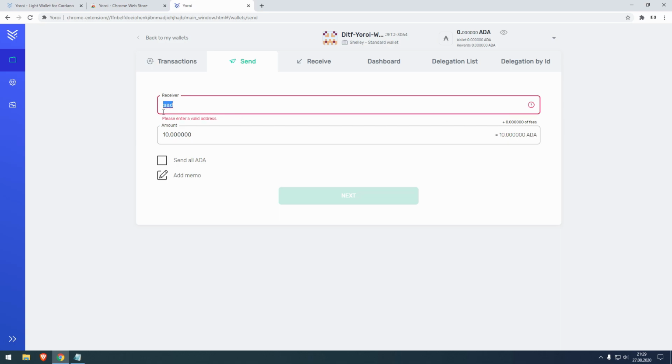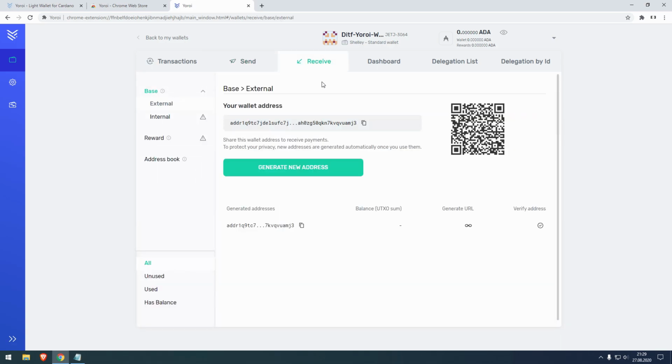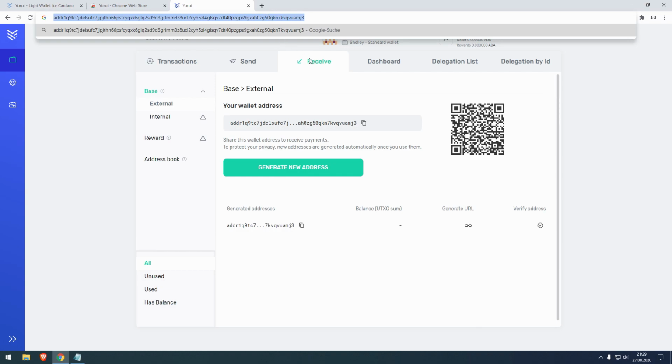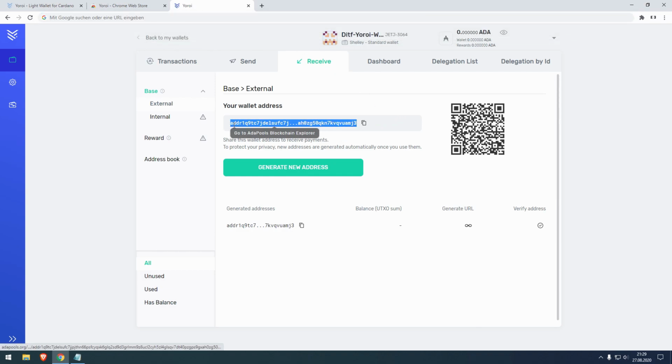Next up, we have the receive tab. If you want to receive ADA, then here's your wallet address. You just copy it here and you got it. That's the type of address you need to give to people if you want them to send you some money. You can always generate a new address. Now that's the new address, but the old one's always active. It's not that one address is invalid. No, you can still use both of them.